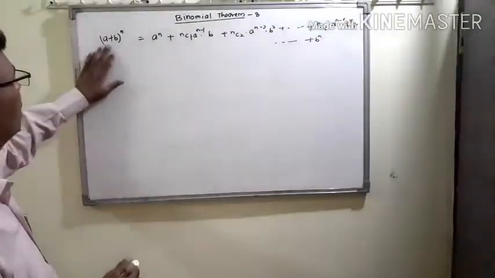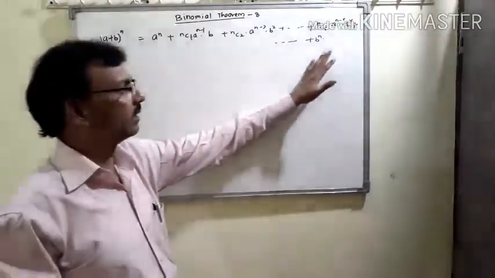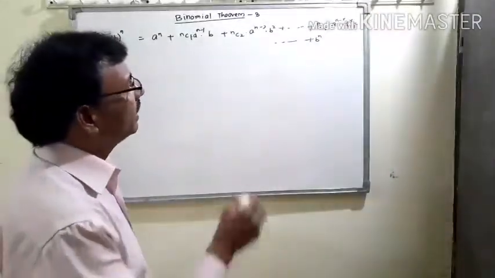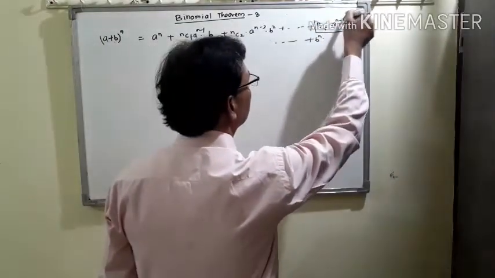This is the expansion of (a plus b) to the power n by the binomial theorem.